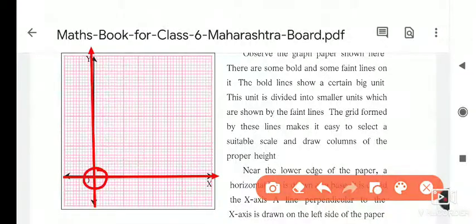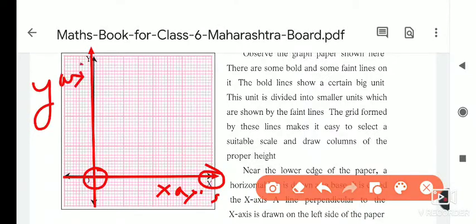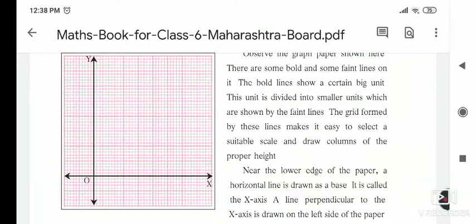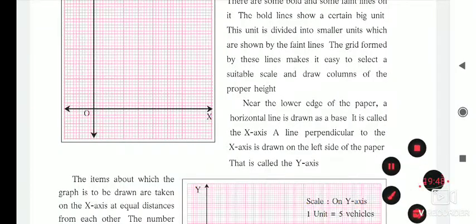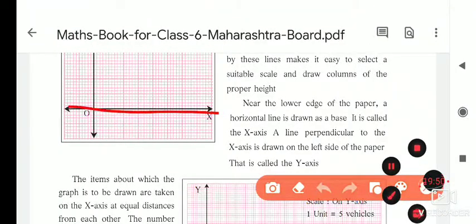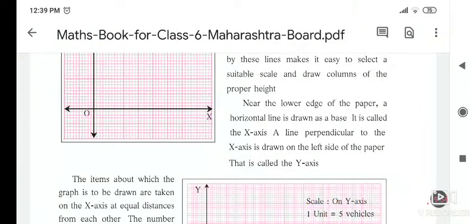Understood, all of you? This is the x axis, here it is written x, and here is the y axis. This is the origin, which is only O. So these are all given. A perpendicular to the x axis is drawn on the left side of the paper, and this is called the y axis. So at the bottom we have to draw the x axis, and on the left side of the paper we have to draw the y axis.